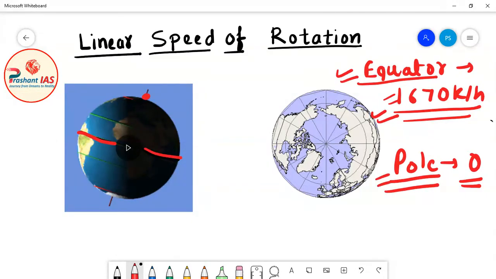So you have to remember three things, and a question can be designed by UPSC in any manner out of these three. The first thing is that the linear speed of rotation of earth is maximum at equator. Second, it is minimum at pole and it is zero. And third, it decreases as we move from equator to pole. With this, the topic of linear speed of rotation is now completed.